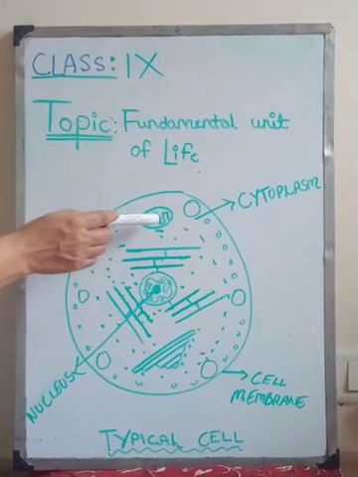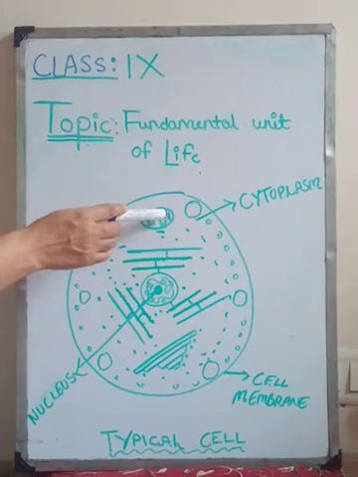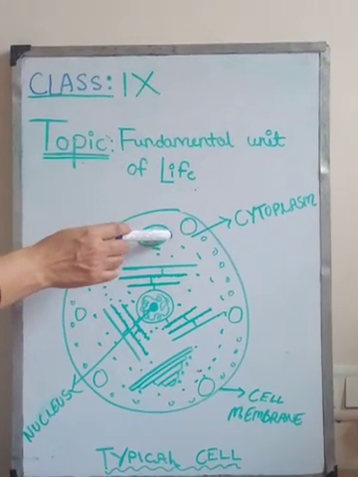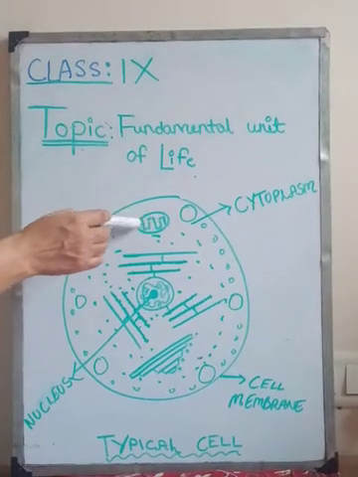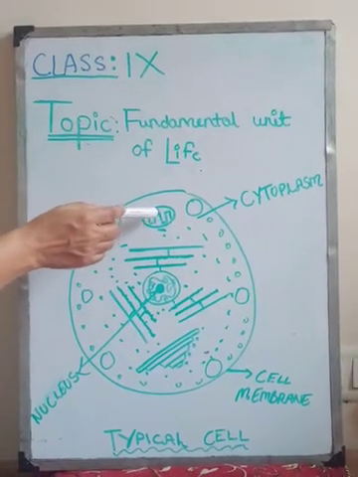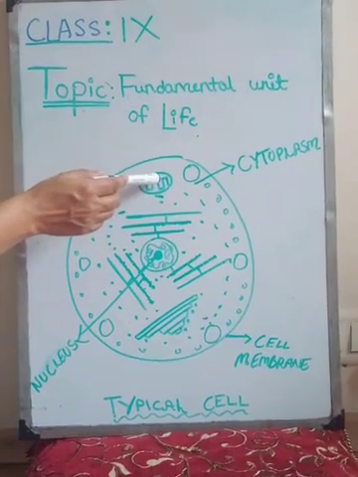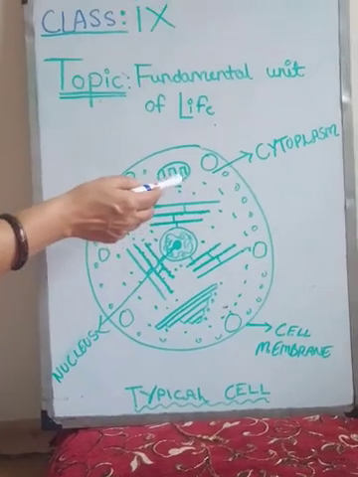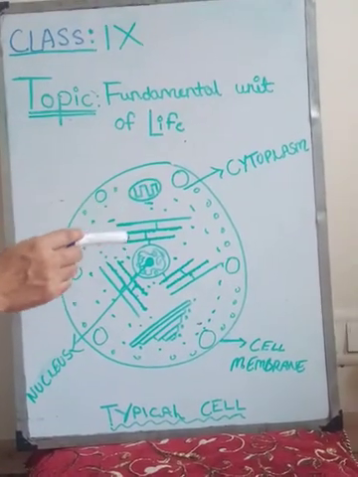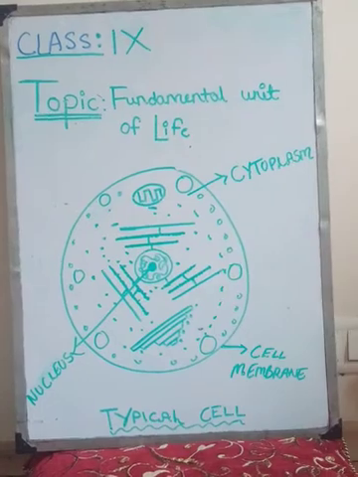Now we will be understanding the function of mitochondria, as we have already discussed. The function of mitochondria is to generate ATP. That is, it helps in the process of respiration which takes place inside the cell. At that time, it generates ATP. So that is why it is known as the powerhouse of the cell.